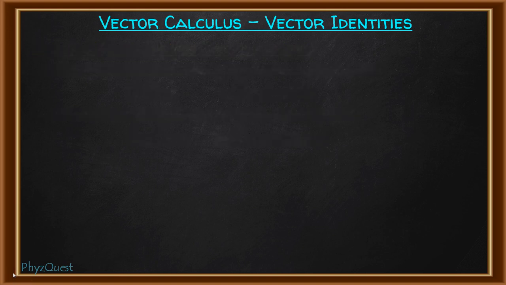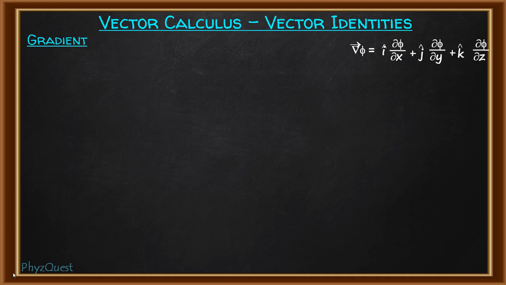First let's talk about gradient. The gradient operator always acts on a scalar field, and its definition is this. There are a set of properties related to the gradient operator, in general related to any kind of vector quantity. Here we'll discuss the gradient operator. The first property is the rule of addition, when the gradient operator acts on the sum of scalar fields.